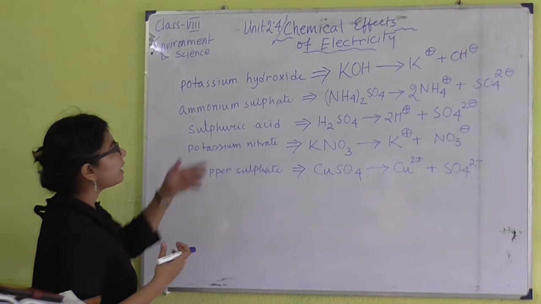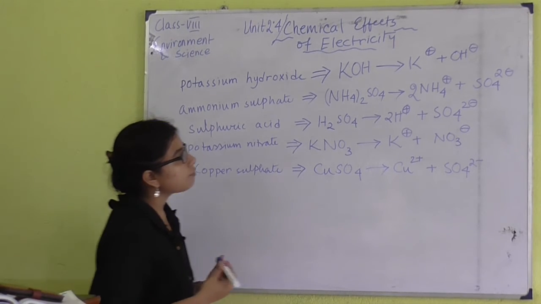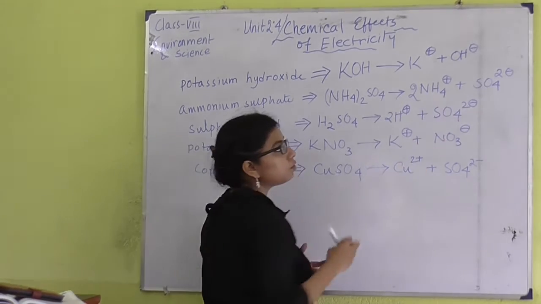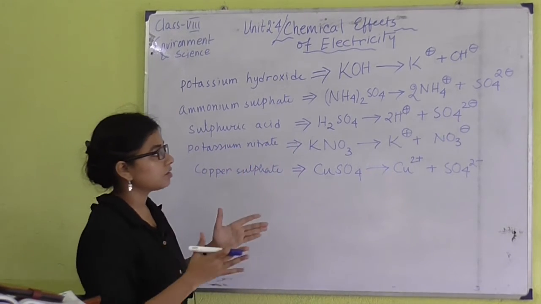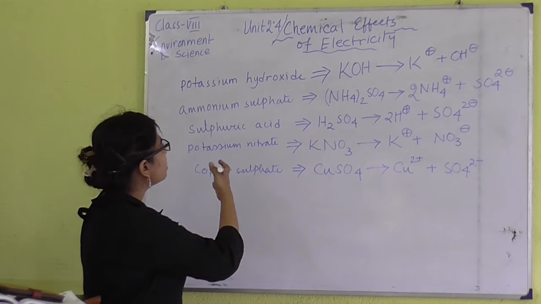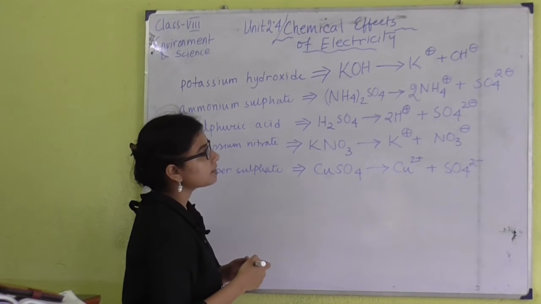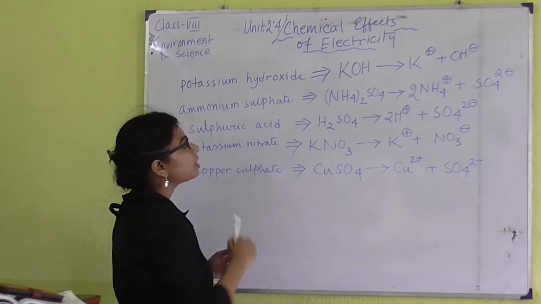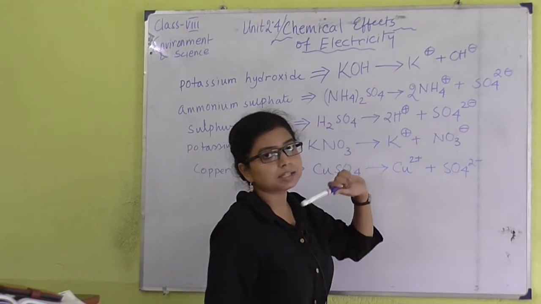If we take ammonium sulfate as our electrolyte, then it will form NH4 plus and SO4 2 minus as the ions, and those ions will conduct electricity. If we take sulfuric acid, you can see the production of H plus and SO4 2 minus ions. If you take potassium hydroxide, you can see the formation of potassium and hydroxyl ions.